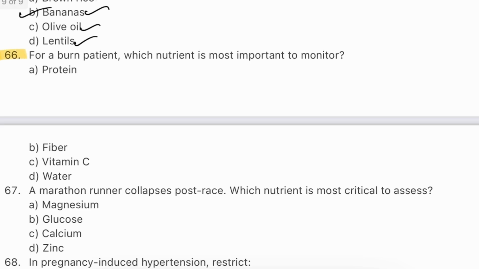Question number 66. For a burn patient, which nutrient is most important to monitor? Protein, fiber, vitamin C, water. The answer will be A, protein.